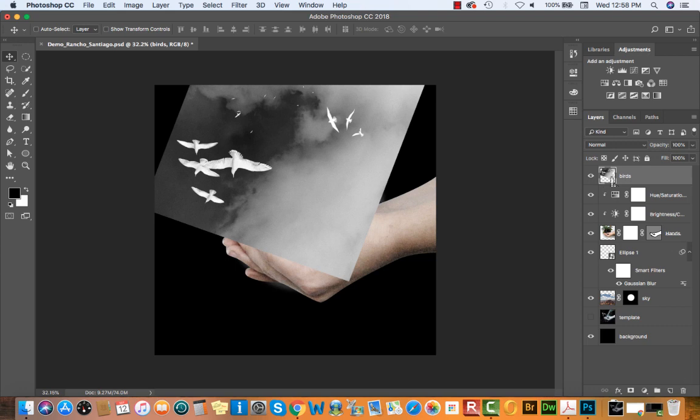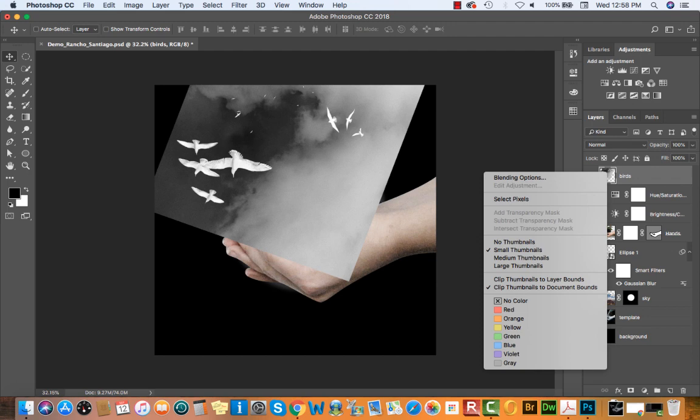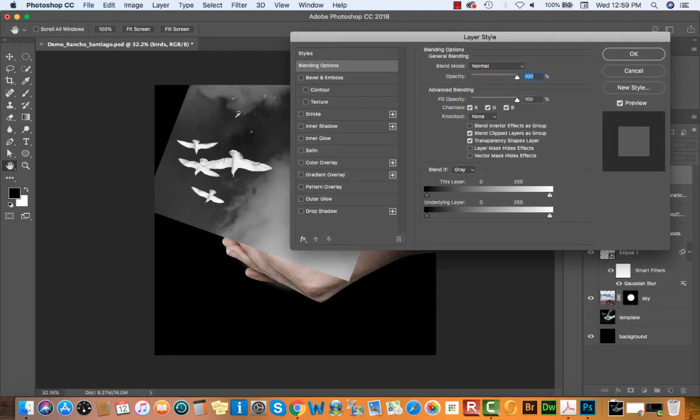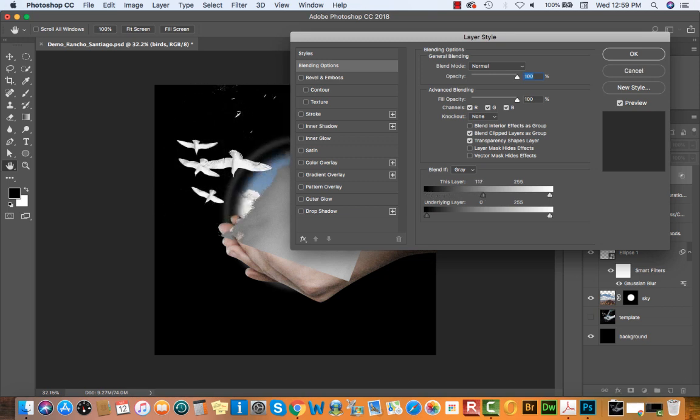With that changed, I'll Control click to access my drop-down menu, and I'll select Blending Options. So Control click over your image thumbnail, select Blending Options, and that'll give you a layer style dialog box where I can change my blend if options. We've used this a couple of times. We're going to blend if, and we're going to shift the black point over. And this is a great example of how you can use this blend if option for a really great, beautiful mask.